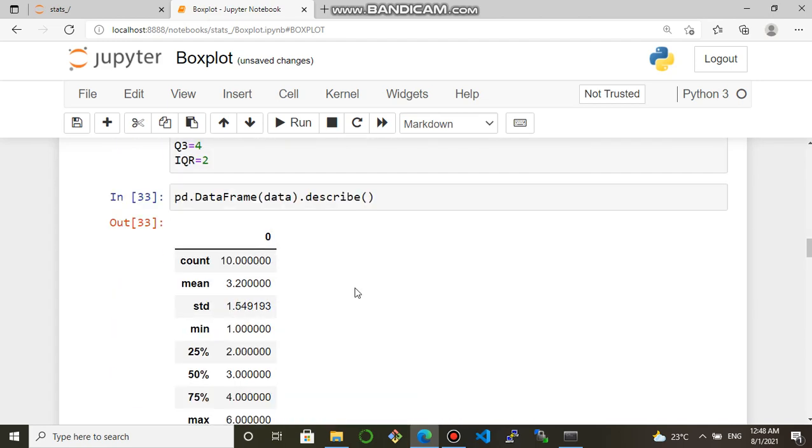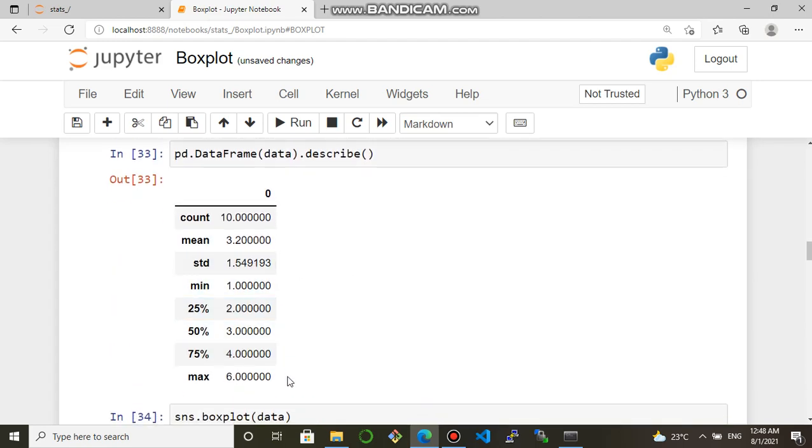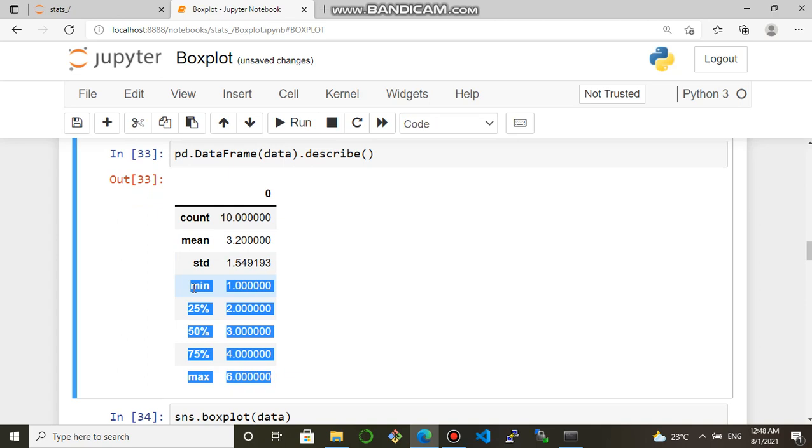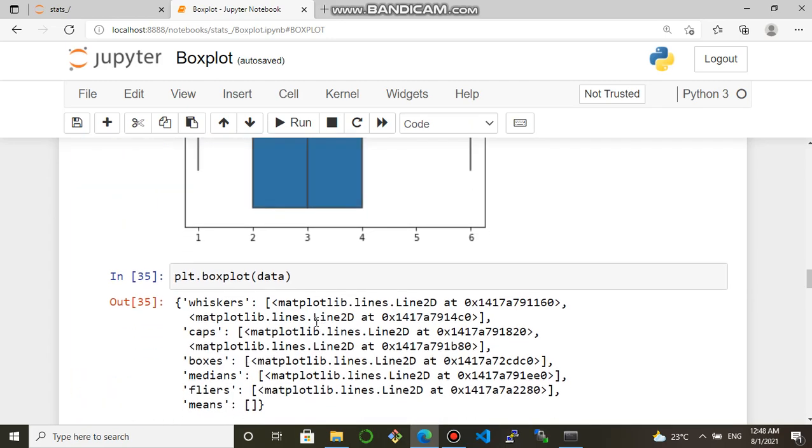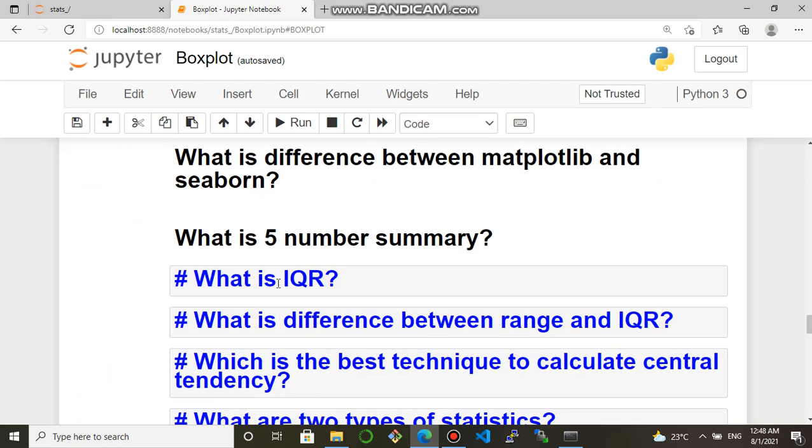And if you are going to use this concept, from minimum to maximum, these are the 5-number summary. Minimum, then the 25th percentile is Q1, the 50th percentile is Q2, the 75th percentile is Q3, and then the maximum. All these are 5: 1, 2, 3, 4, 5. So these are called the 5-number summary.